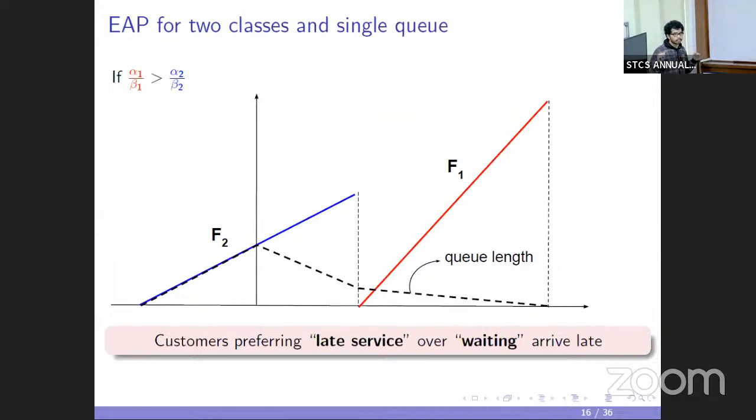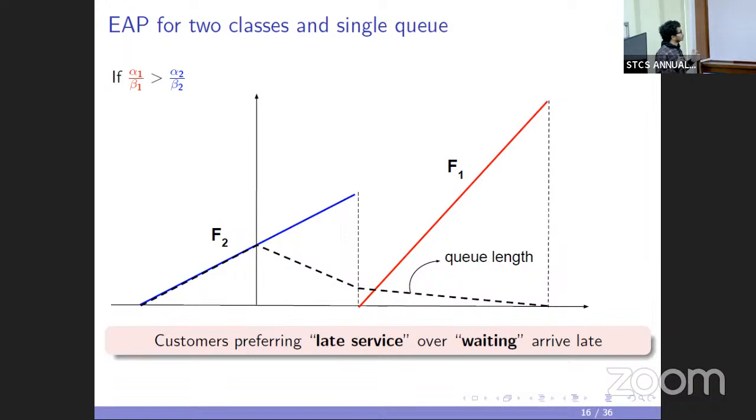What that means is the customers of the red group prefer getting a late service compared to waiting a large amount of time in the queue, compared to the blue group. So in the equilibrium they will arrive later, and the blue group will arrive before the red group, and they will arrive over disjoint intervals.